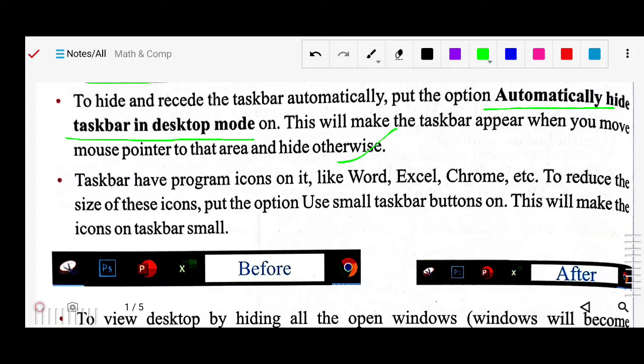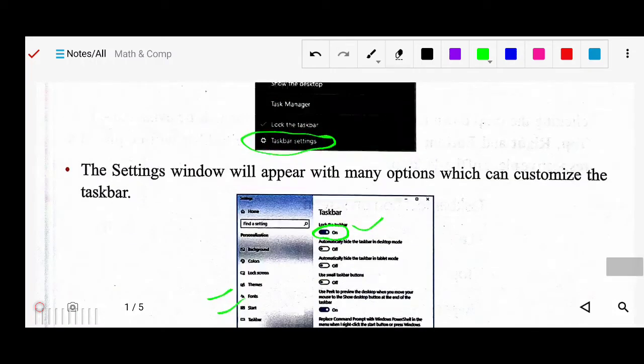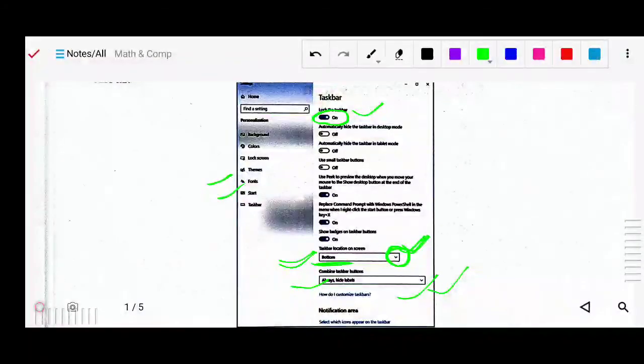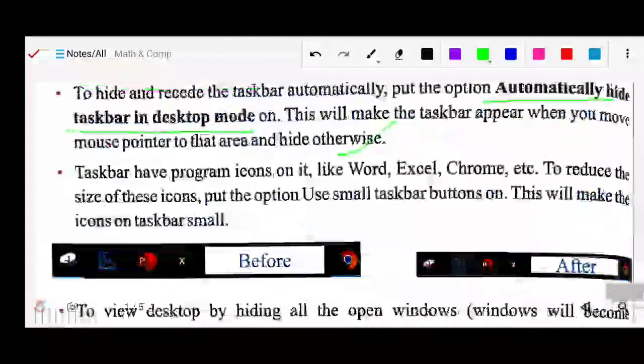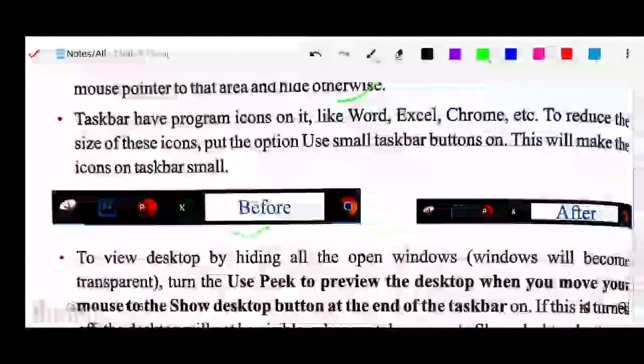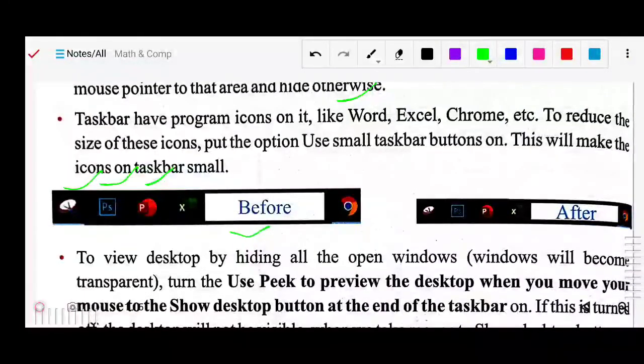It means you can adjust the size of the icon, as I had shown you. This is for the icon. You can see here, "Use small taskbar buttons." From here you can also adjust the size of the icon. See here, earlier this icon was bigger. Once you choose the smaller option, the size is reduced. Likewise you can adjust the size of these icons.